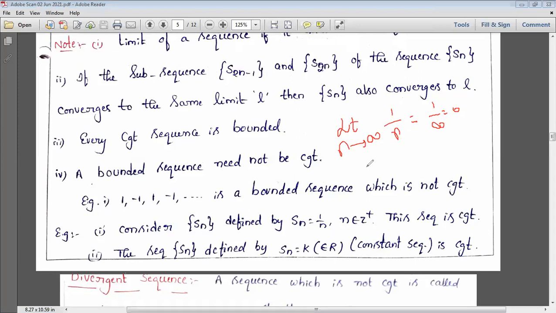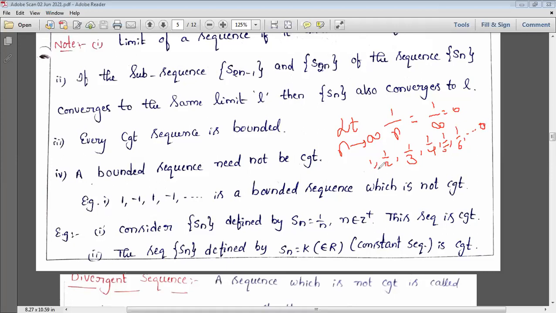And is this bounded or not? You can substitute different values. We get 1, 1 by 2, 1 by 3, 1 by 4, 1 by 5, 1 by 6, and so on. If you observe, is this reducing or increasing? Reducing. It reduces up to 0, right?